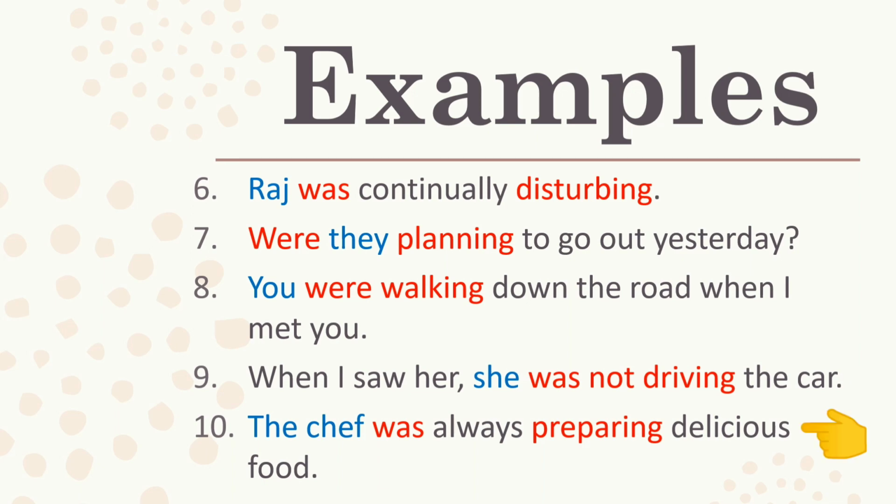The chef was always preparing delicious food. The chef is third person singular subject, so was is used, and preparing is ing form of the verb prepare. Always denotes persistent habit, and since this is an adverb, it is placed between was and preparing.